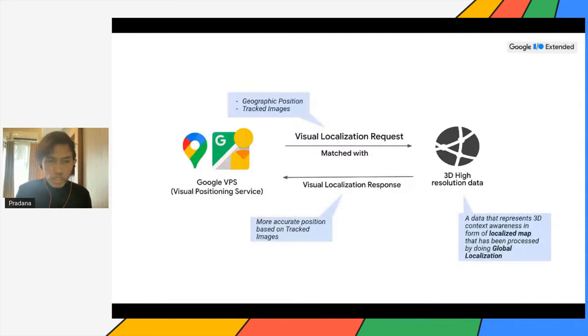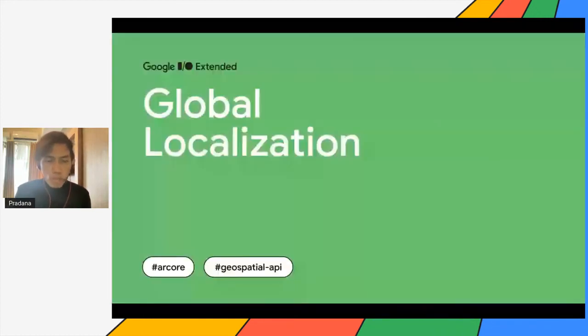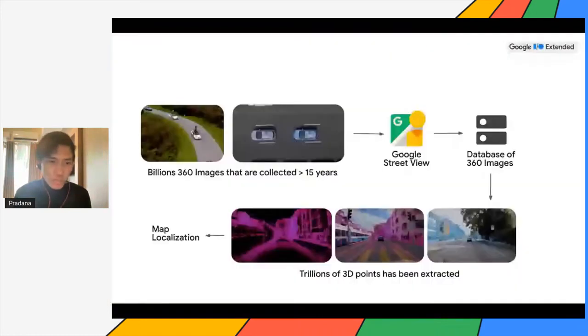So this 3D high resolution data is produced by global localization. This global localization is a process of doing map localization. It's a process of understanding to get the 3D points in a certain image. So as you can see, Google has billions of 360 images that were collected for more than 15 years. And those pictures are saved in the Google Street View database.